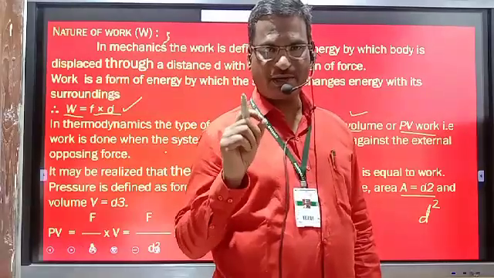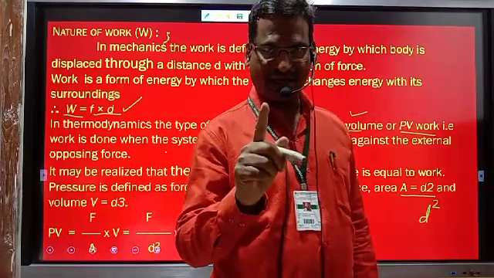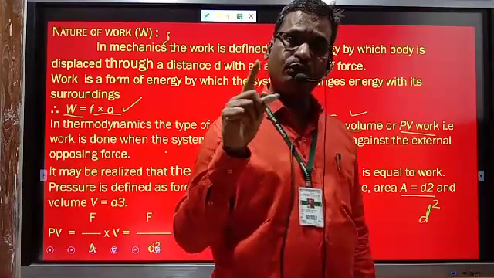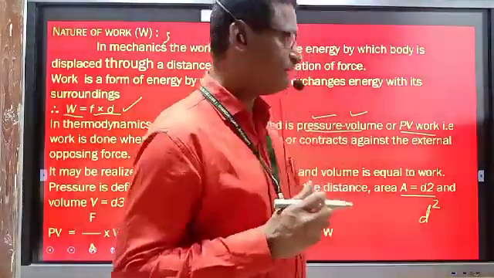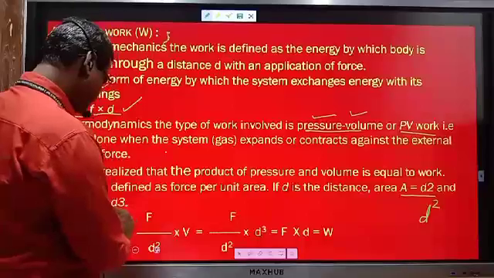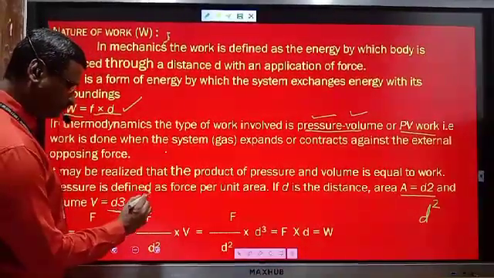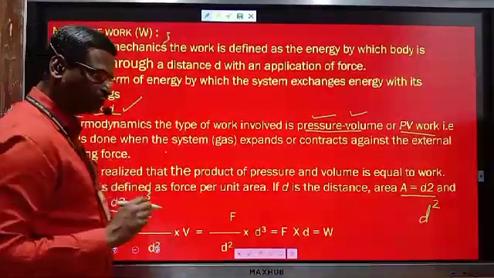The product of length into height is nothing but the area, and the product of length into height into width is nothing but the volume. We have studied this in solid state also. So volume is nothing but D cube, area D square, volume D cube.